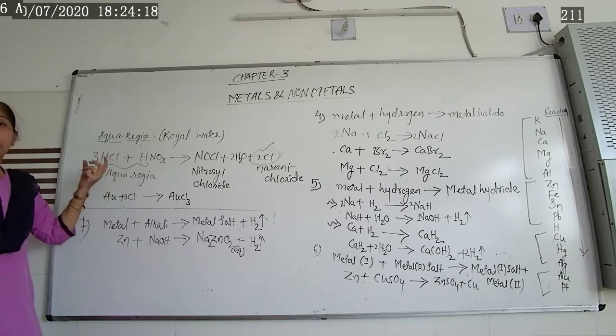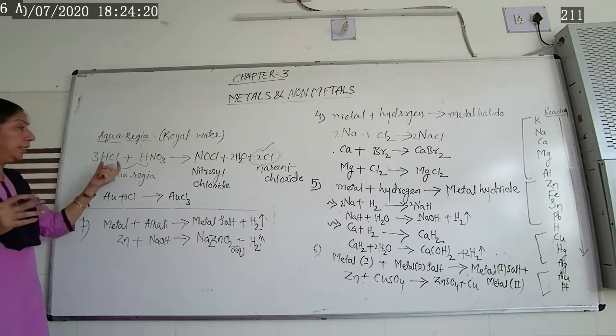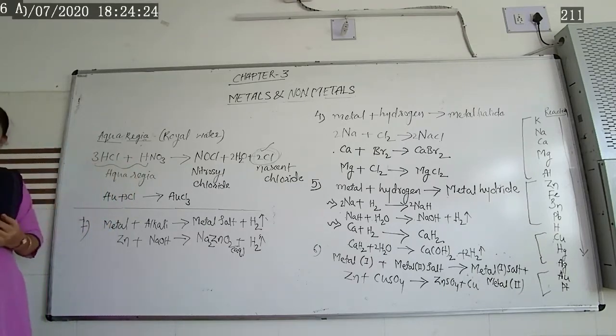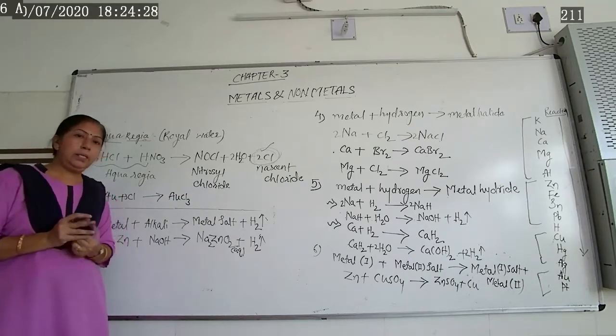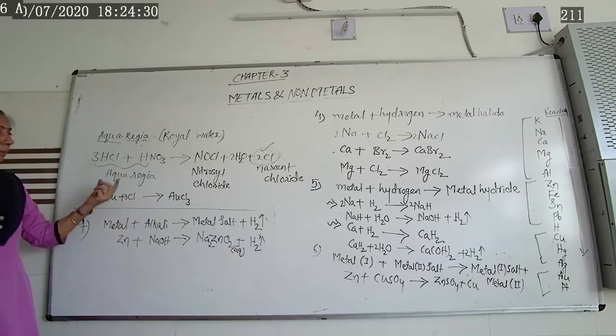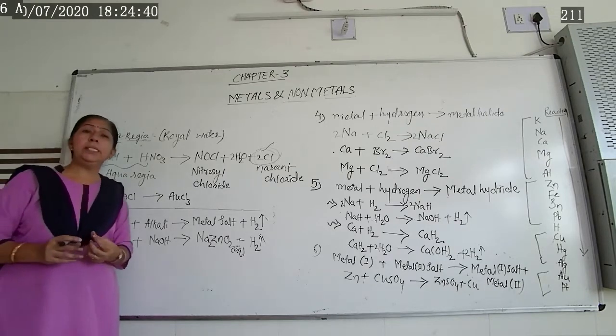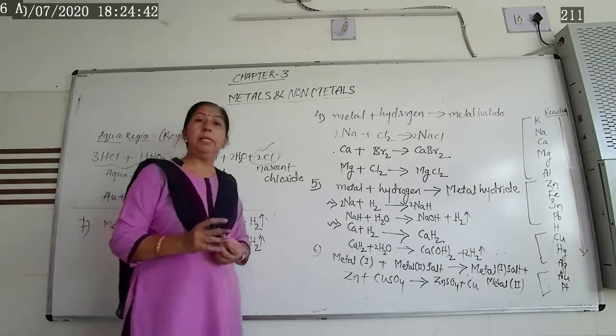Aqua regia is 3 parts of concentrated hydrochloric acid as well as 1 part of concentrated nitric acid. That mixture is known as either royal water or aqua regia. So goldsmiths generally use this aqua regia solution for dissolving or melting gold. Now let us continue with the chemical properties.